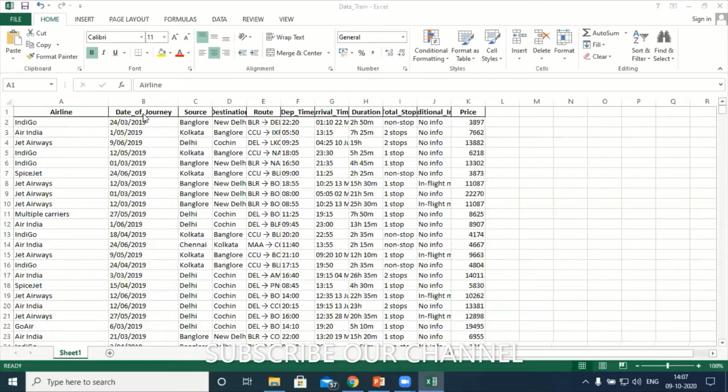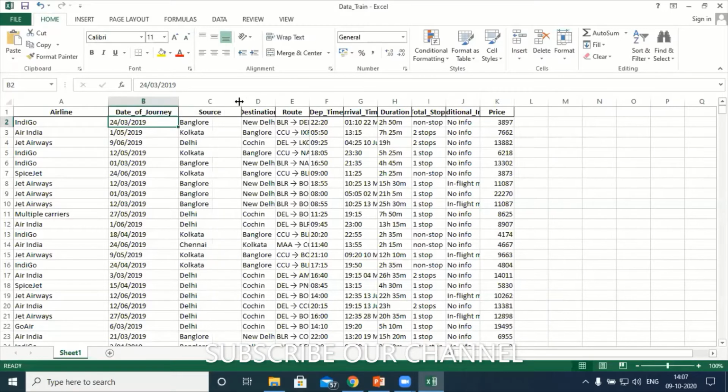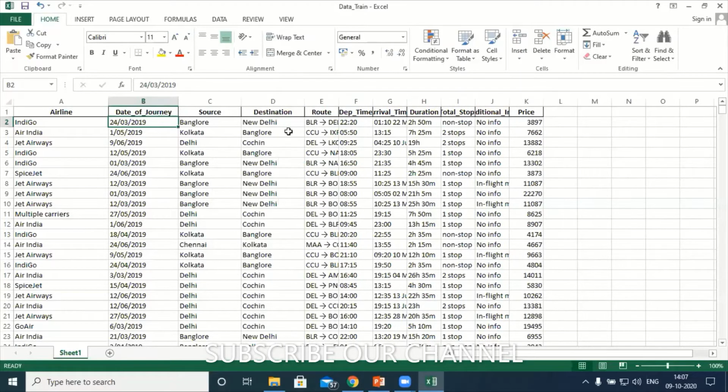So date of journey I have. As far as date of journey is concerned, here have a look. This is the format I'm using to mention the data. But when you take this in Python, let's see how it displays the values. Source Bangalore, source to destination. Bangalore is there, Kolkata is there, next New Delhi is there. All the metropolitan cities of India are mentioned here.